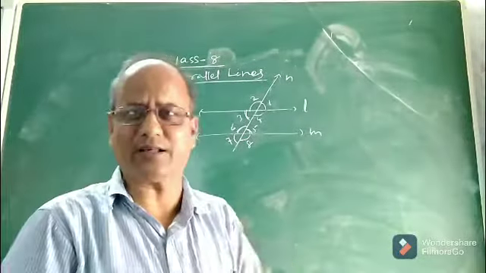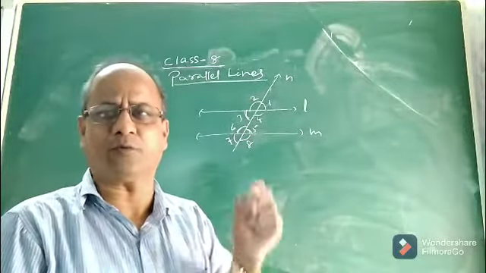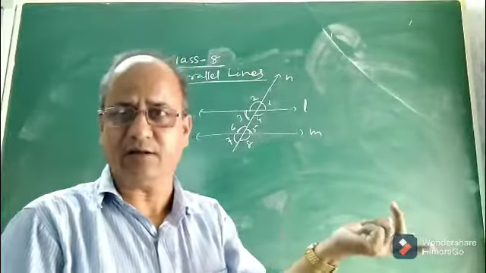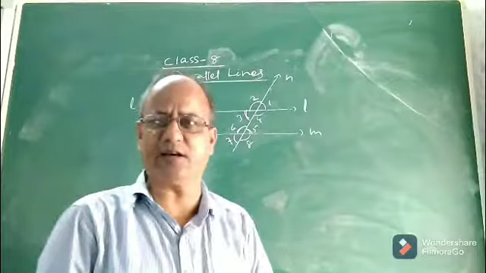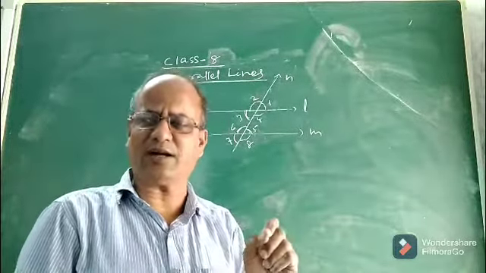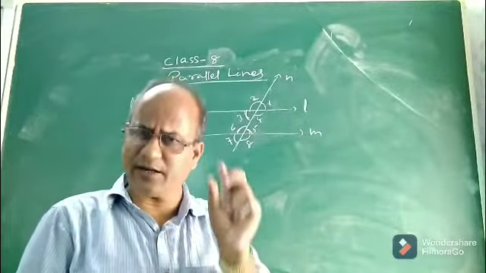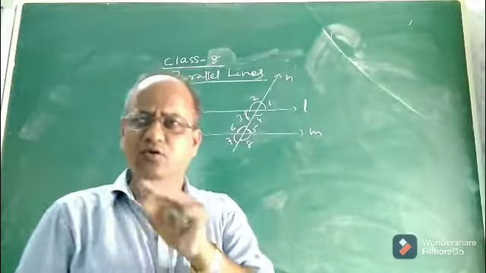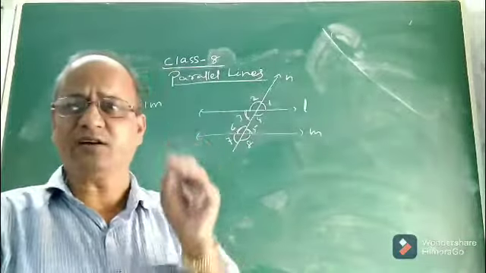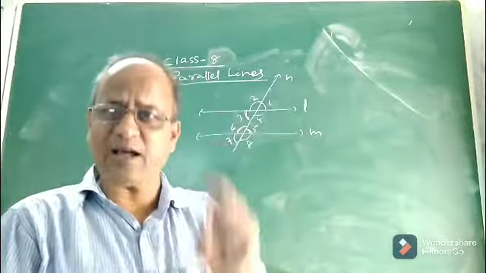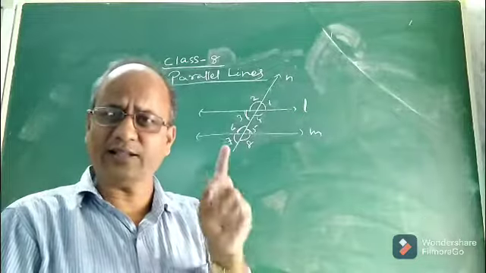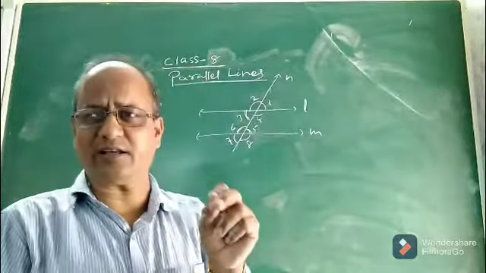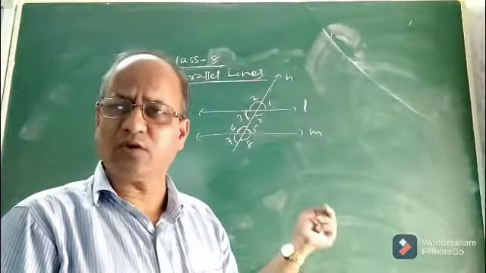So you can ask me, sir, what is an axiom? Actually the concept of axioms and postulates will be taught in a separate chapter known as Euclid's Geometry in class 9. But still I should say what an axiom is. See children, an axiom is an assumption or statement which needs no proof. It is universally true. Its truth we cannot establish. It is taken as a truth. So any assumption or statement which is taken as a truth is known as an axiom.